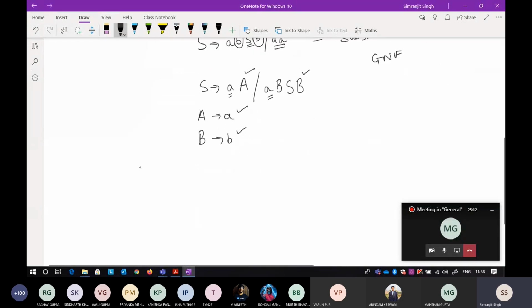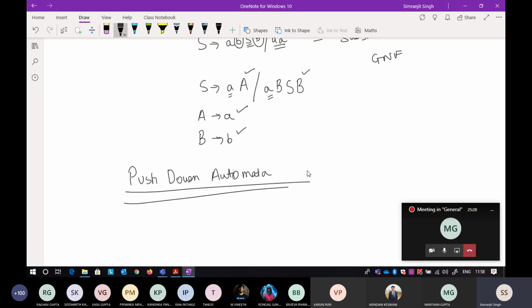And now there is the topic that we all are waiting for, that is your pushdown automata. Once we have done our finite automata, that is the topic to cover now. All the things you have covered about how you build a finite automaton are very similar.